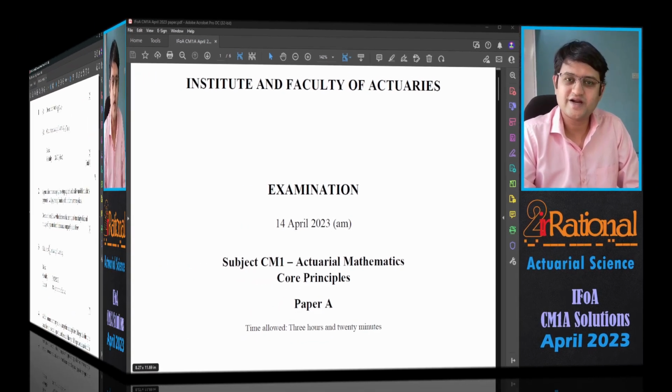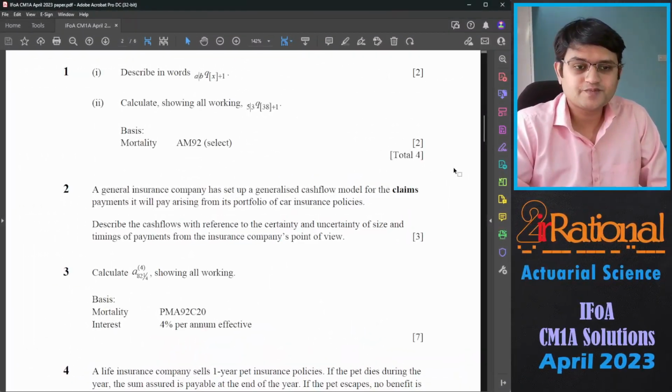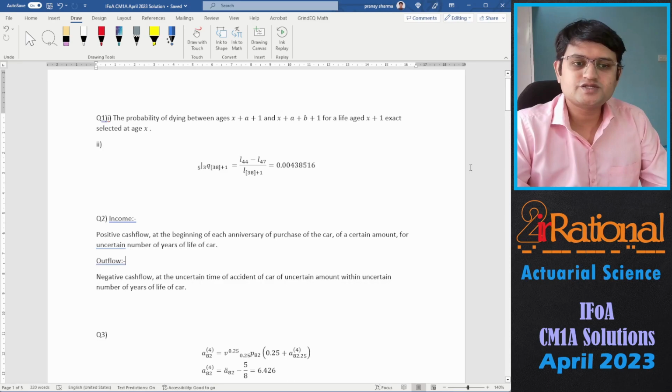Now let's get started. Question 1, first part. Describe in words A deferred, B, Q, X, select X plus 1. So that is the probability of dying between ages X plus A plus 1 and X plus A plus B plus 1 for a life aged X plus 1 exact selected at age X.